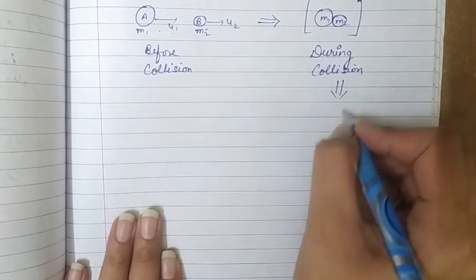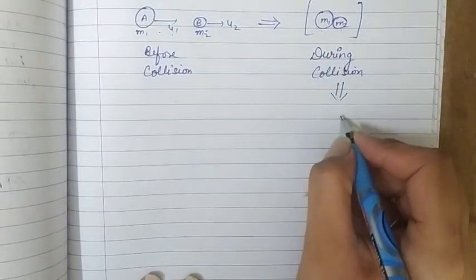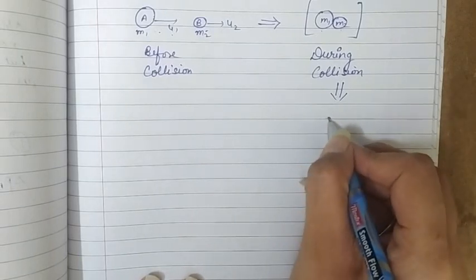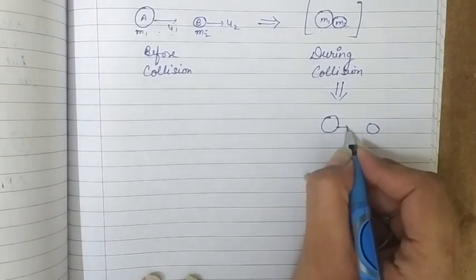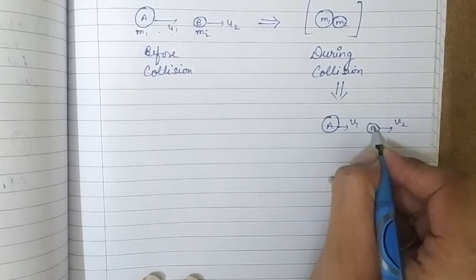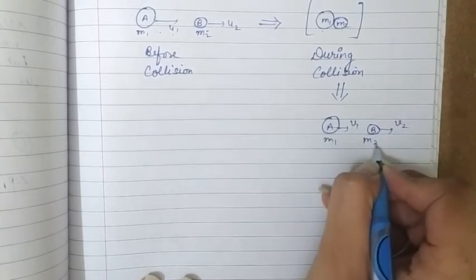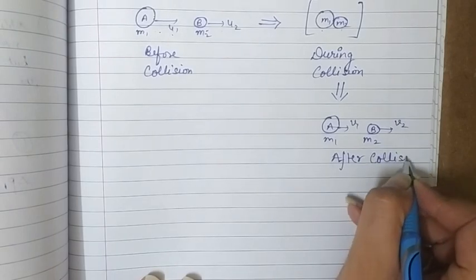Now I am plotting it downward here, but these are in the same line. So this is object A and this is object B, both moving in the same line with new velocities v1 and v2 like this. So this is the situation after collision.